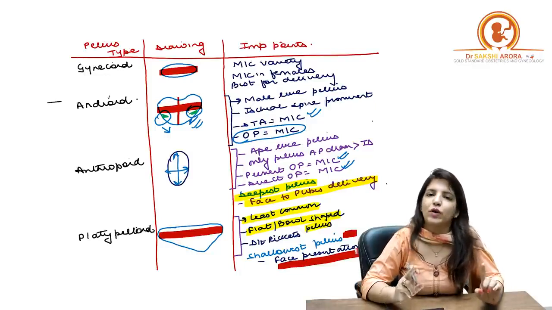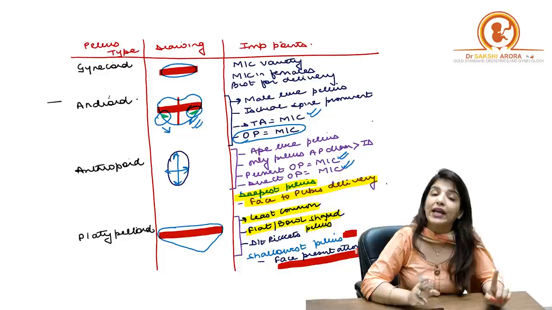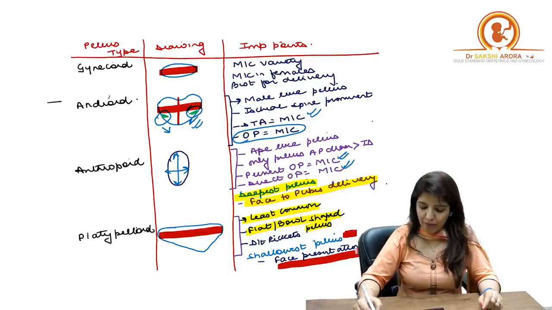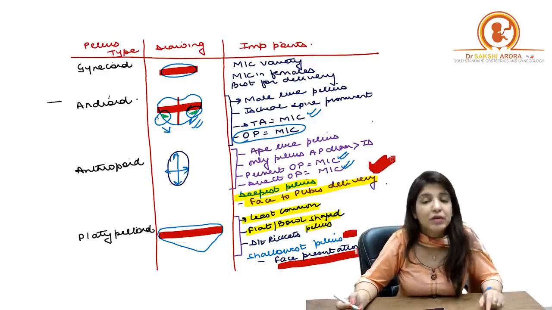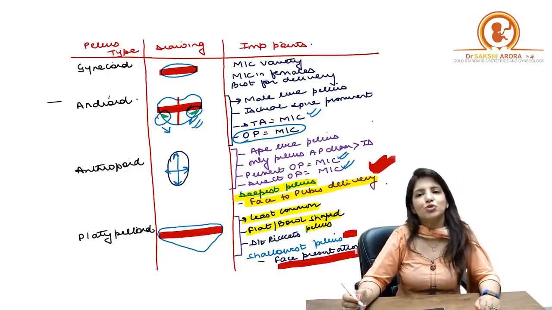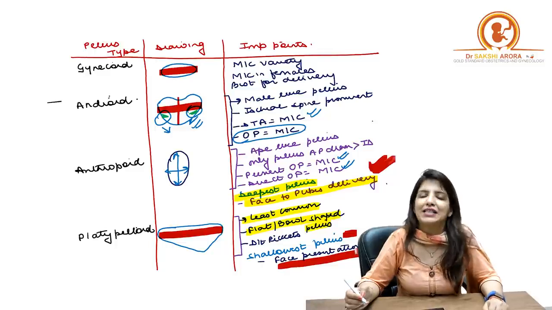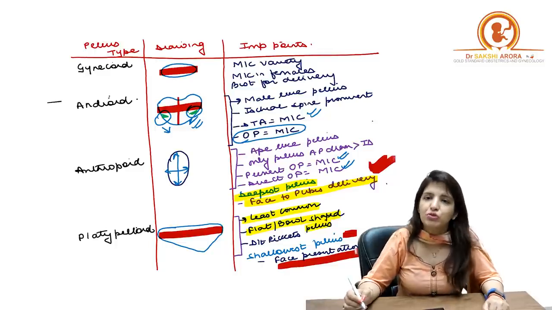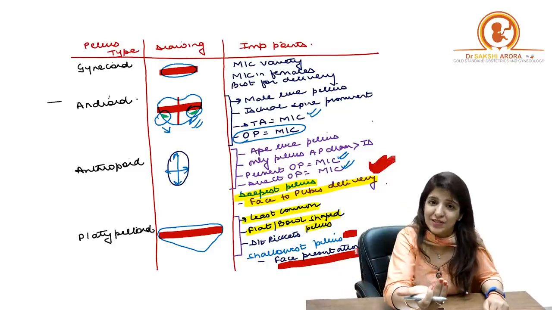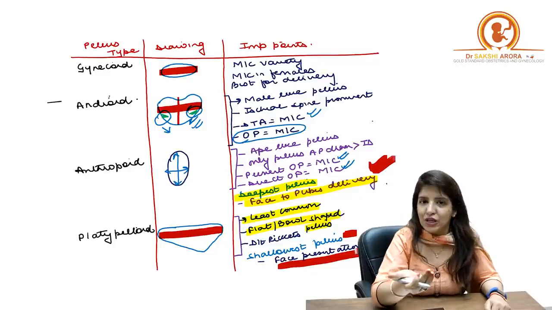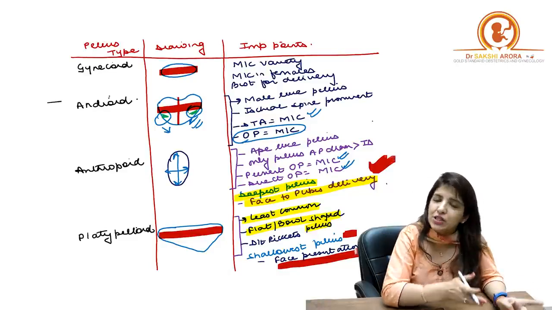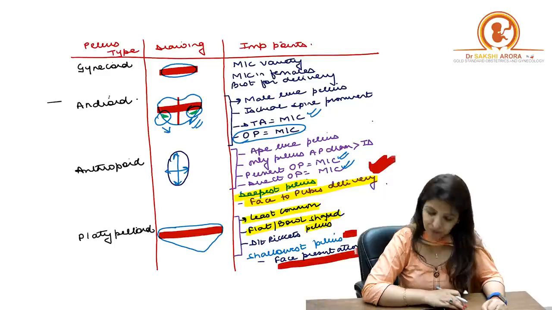Now this is one place where you all confuse. If they ask you face to pubes delivery is more common in, face to pubes delivery is more common in anthropoid pelvis. But if they ask you face presentation is more common in, or brow presentation is more common in, then your answer is platypelloid pelvis. Face to pubes delivery means that the face of the baby is facing towards the pubic symphysis, right? So that is face to pubes delivery, and that is what is more common in anthropoid pelvis. Face presentation is more common in platypelloid pelvis, right?